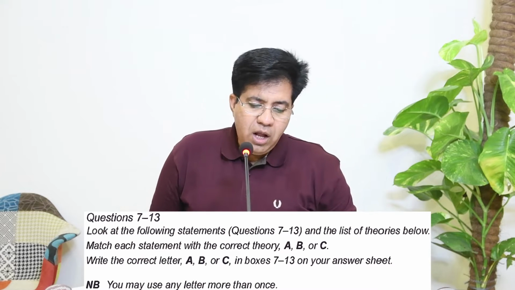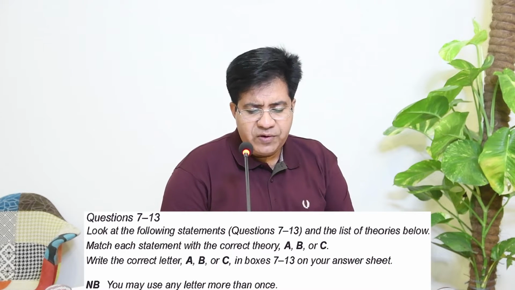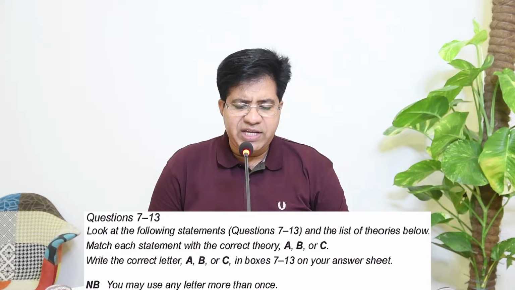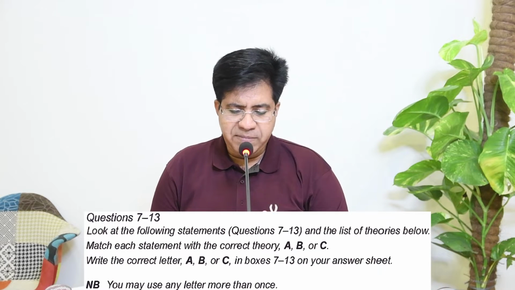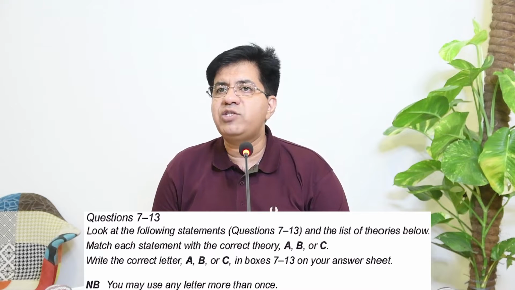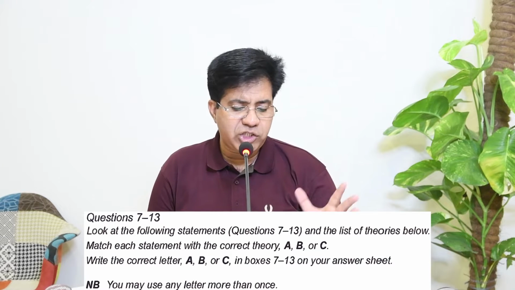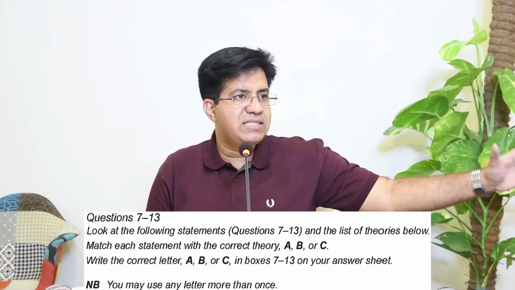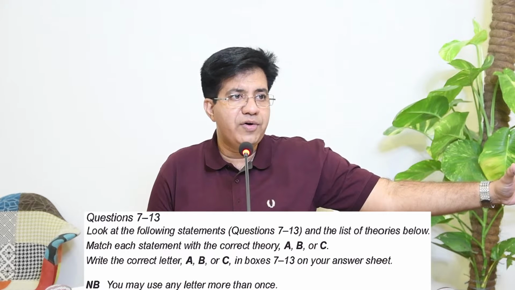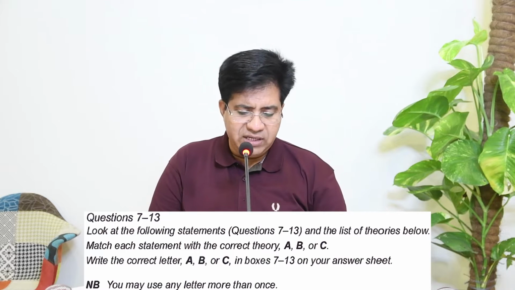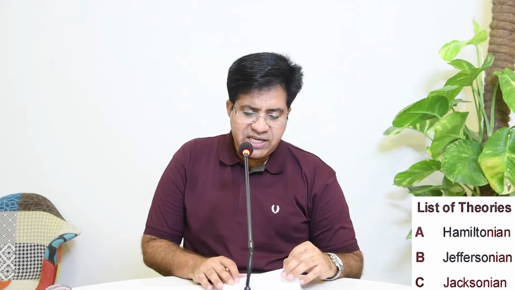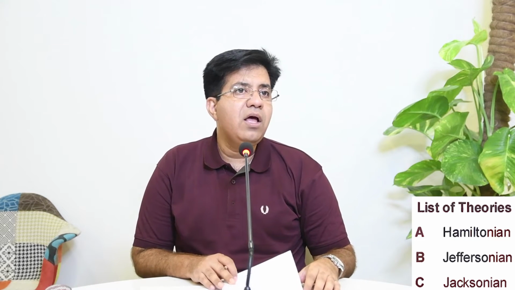and part 3. Alright, we've got questions 7 to 13 and they say match each statement with the correct theory. You got to match a statement with the theory. They have given the list of theories. Now, for your kind information, questions and the passage, they are not in order. But the good news is, 3 theories they have given us, A, B, C. These 3 theories are in order.